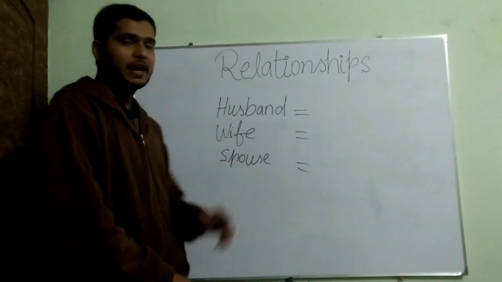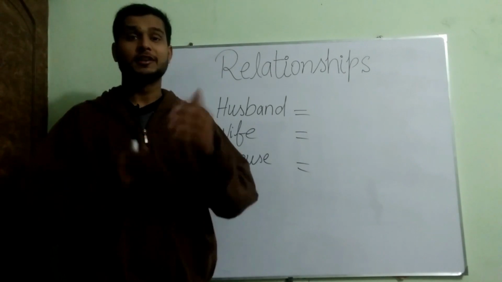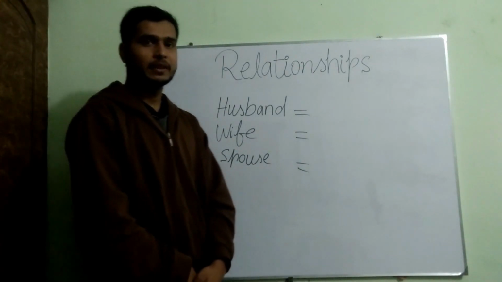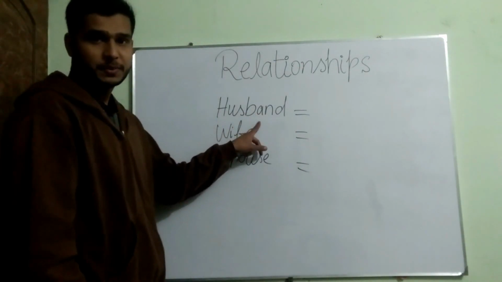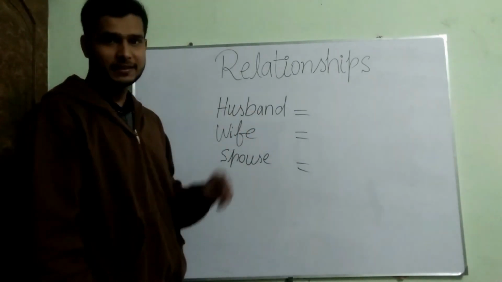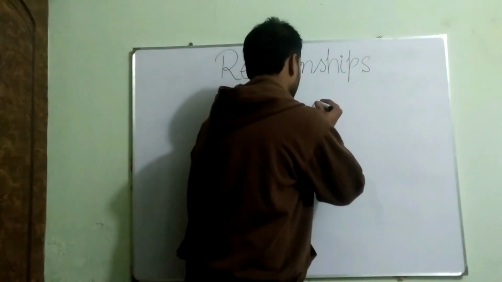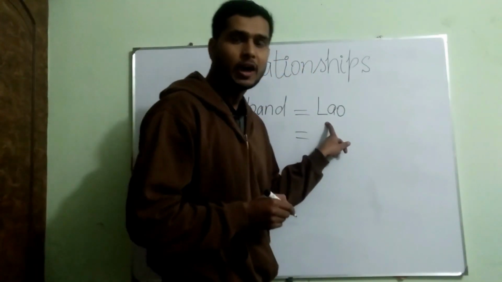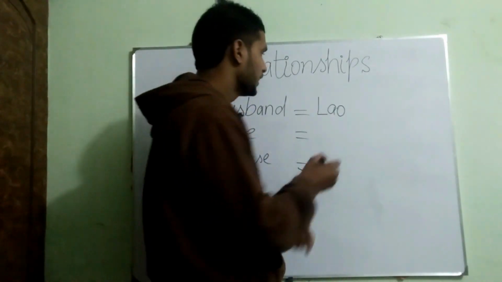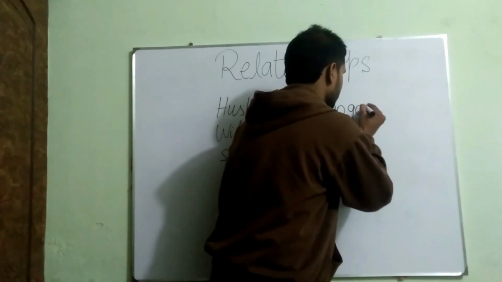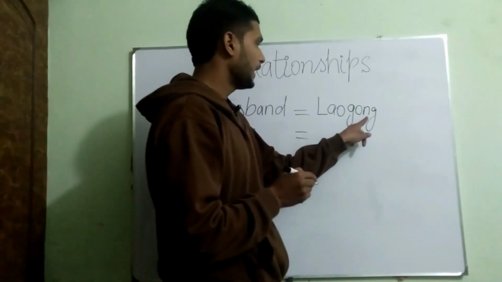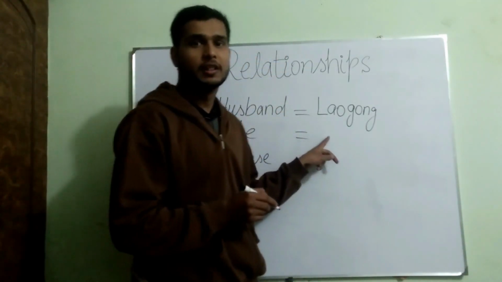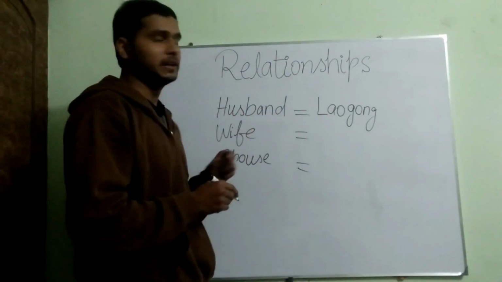Guys, the next ones are also very important, particularly for those who are going to be married in 2019. First we have husband. How to say husband in Chinese? It's also very easy. We have lao, L-A-O. How to pronounce lao? If I put gong, G-O-N-G, it becomes laogong. Its meaning is husband.